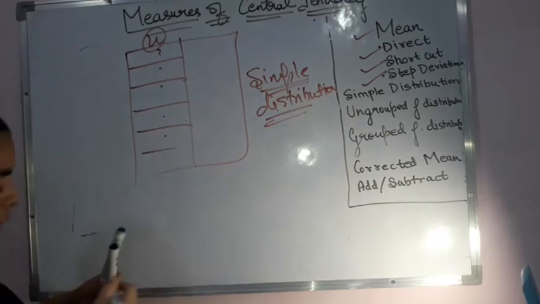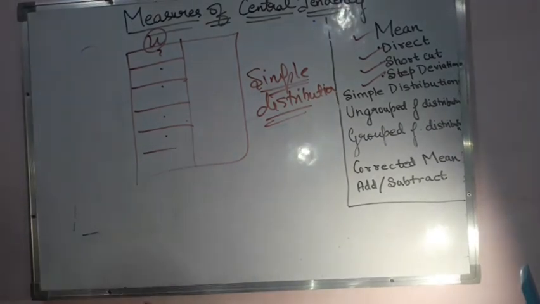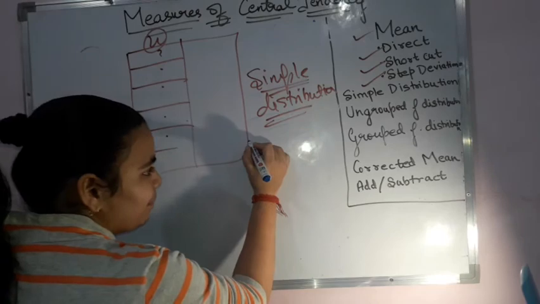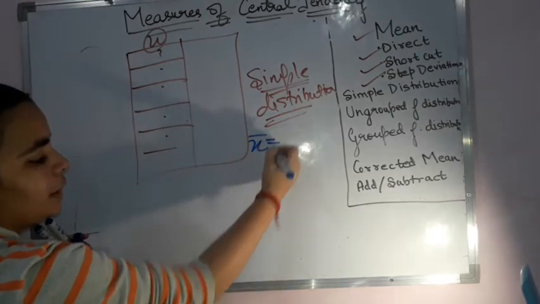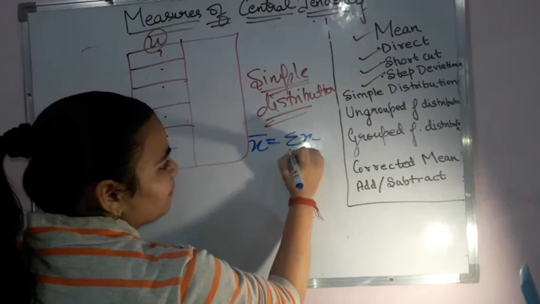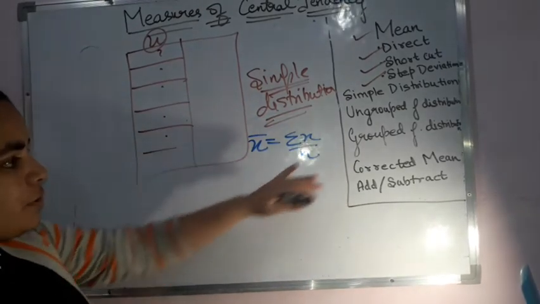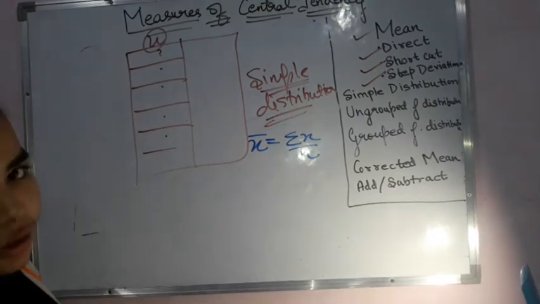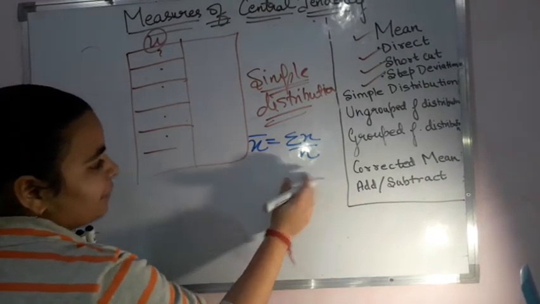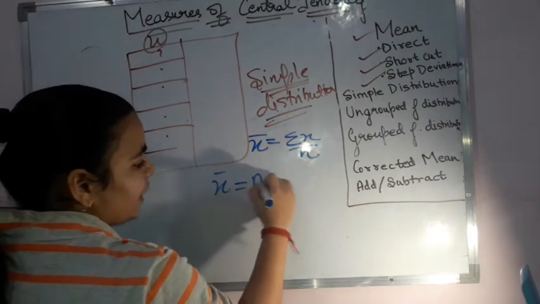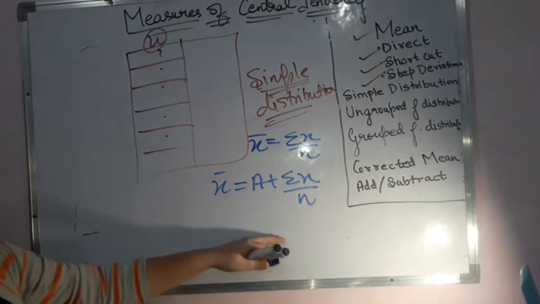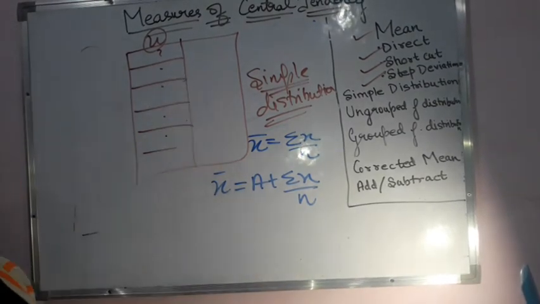Now why am I writing it is so that you can get an idea of what formulas you're supposed to apply and how they can be modified. So when it is a simple distribution, then by the direct method you have the mean as sigma x upon n, because you have sigma x and n is the number of terms, since frequency is not given to me. Then my shortcut method in this case becomes a plus sigma d upon n, because it is the same thing. I won't be writing f in this case because frequency is not there.